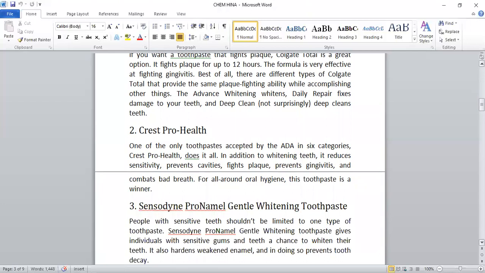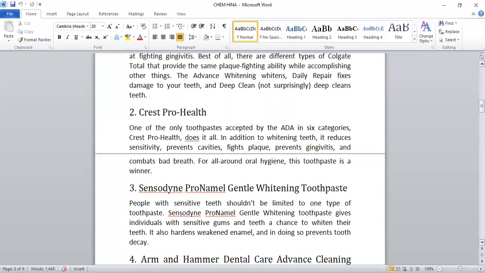It's also one of the best and top toothpastes. It is accepted by ADA in six categories, and in addition to whitening teeth, it reduces sensitivity, the sensitivity which is caused by whitening teeth. It prevents cavities, which I was talking about, that black deposit in your teeth. It fights plaque, prevents cavities, and combats bad breath.